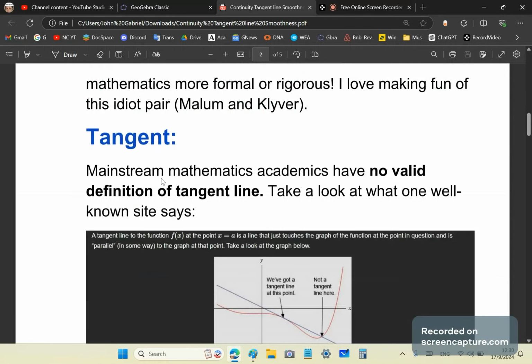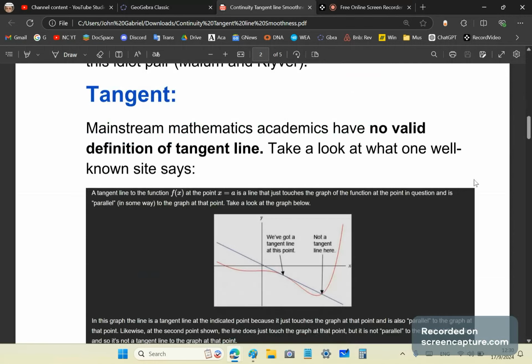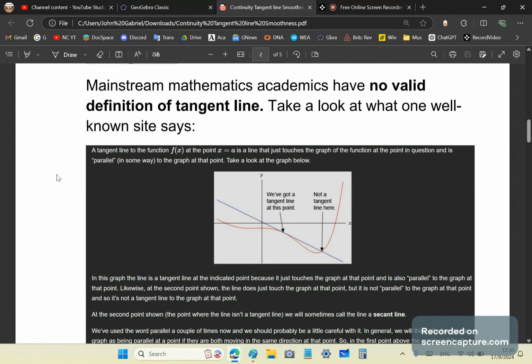It's just irresistible. Okay, the next thing we look at is the concept of tangent. Again, here, mainstream mathematics academics don't even have a valid definition of tangent line. Let's take a look at what one well-known site says.